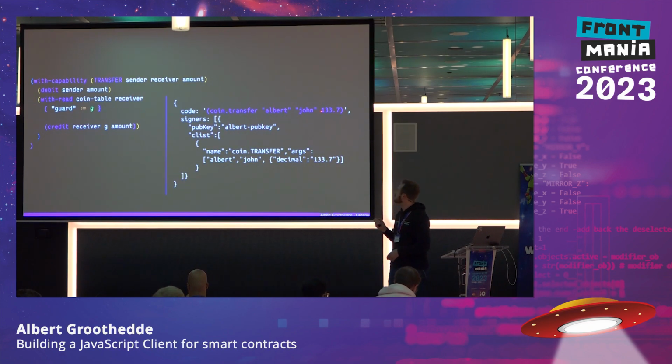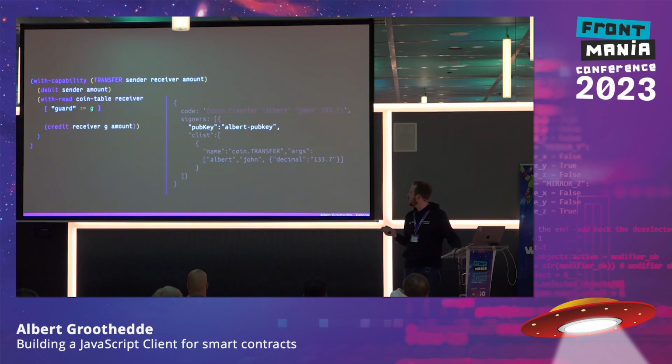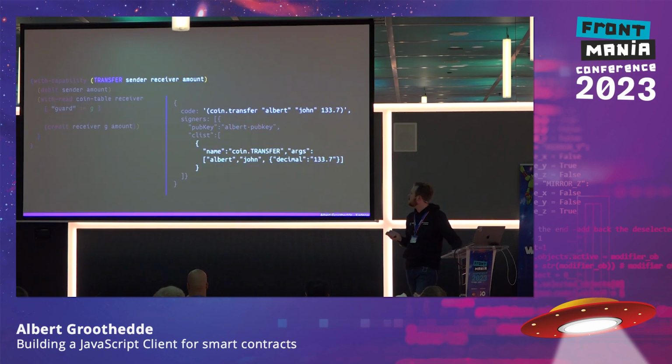So here we have a coin.transfer, and we're actually defining that whoever is doing this transfer needs to sign for the public key that belongs to Albert, in this case. And that matches with the with-capability that we see over here. So this one needs to be signed for.